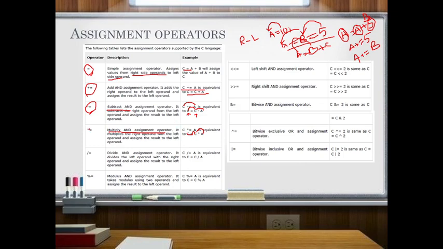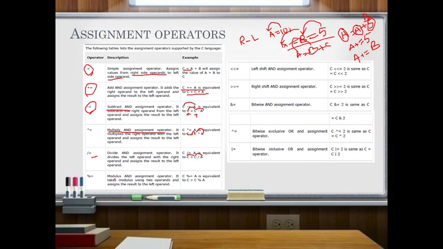In all of these we should have the same operand on both the left and right side. Next is the divide and assign operator. It divides the left operand by the right operand and assigns the result to the left operand. That is, c is divided by a, and then the value will be assigned to c.